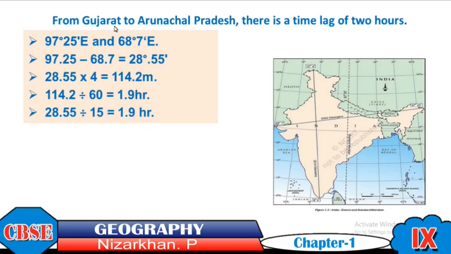So actually from Gujarat to Arunachal Pradesh there is a time difference of 1.9 hours, that is approximately 2 hours. To avoid that confusion, almost all over India the same time is kept. So to avoid this much confusion, India selected the standard meridian, 82 degree 30 minute east longitude. To avoid that confusion, India selected 82 degree 30 minute east longitude as its standard meridian. This is called the Indian Standard Time, IST.